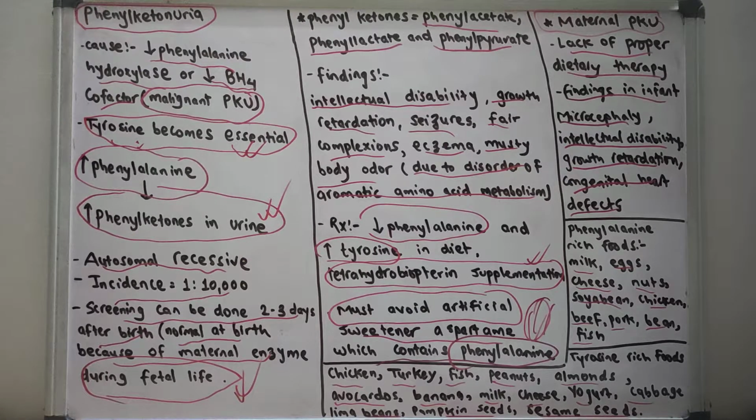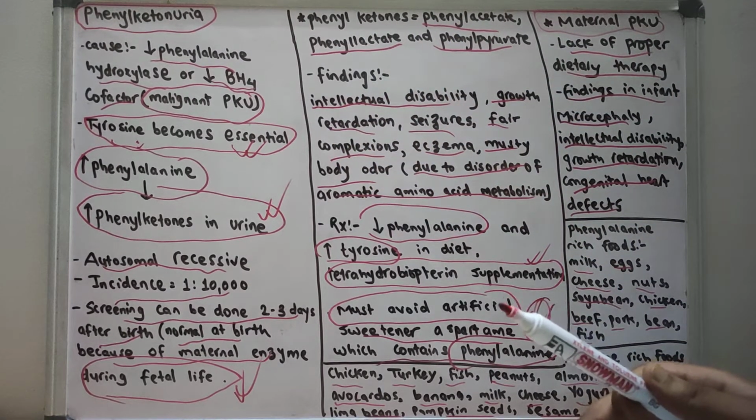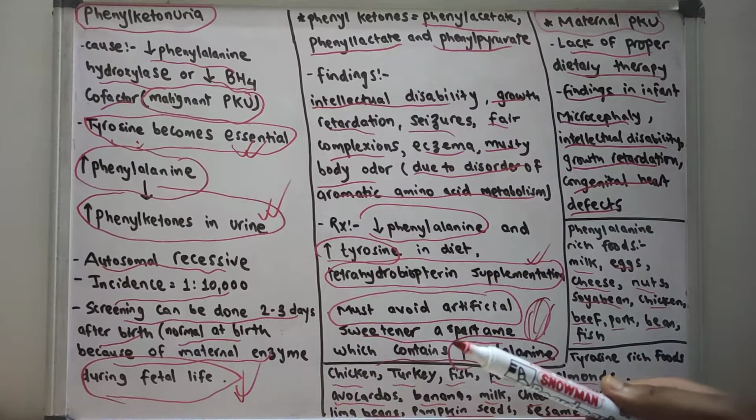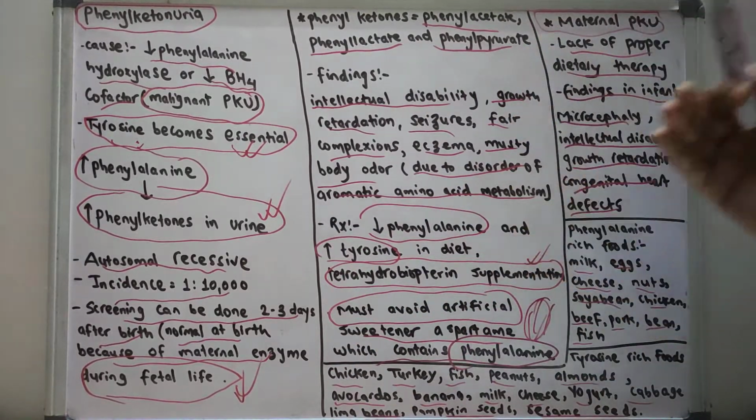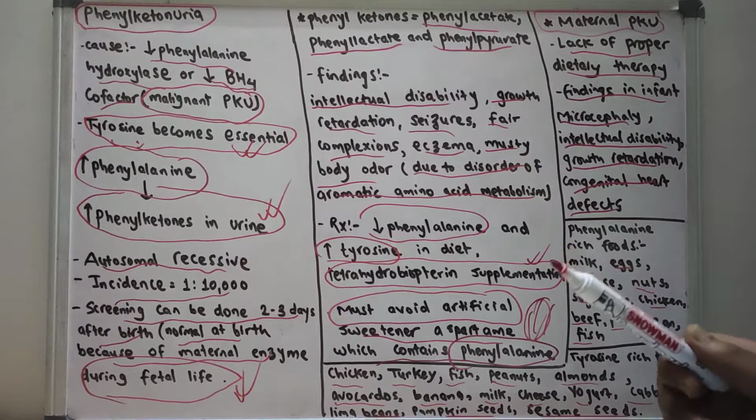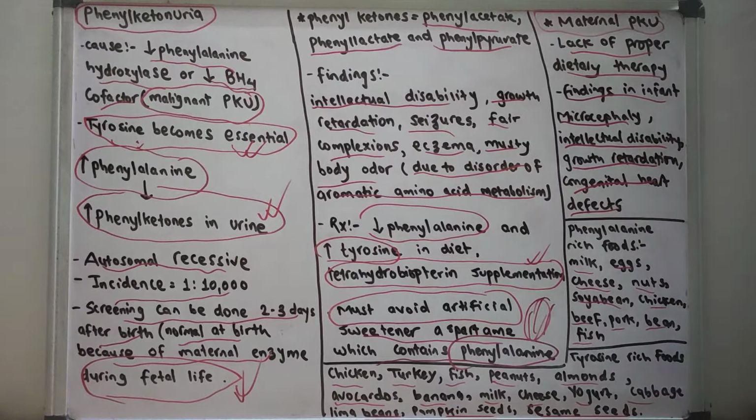So in today's topic of phenylketonuria, we discussed briefly the introduction, the pathophysiology, the incidence, and the various findings of the person with phenylketonuria, and we also discussed the treatment. We discussed maternal phenylketonuria. We discussed phenylalanine rich diets and tyrosine rich diets.